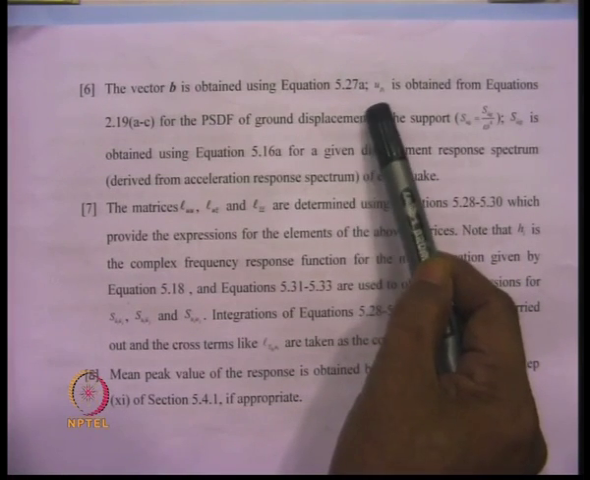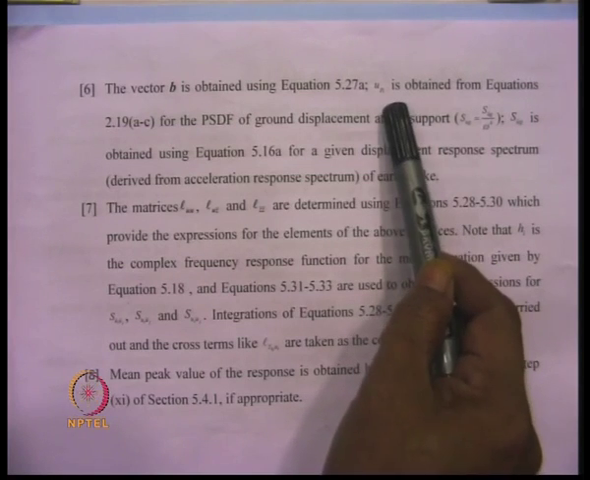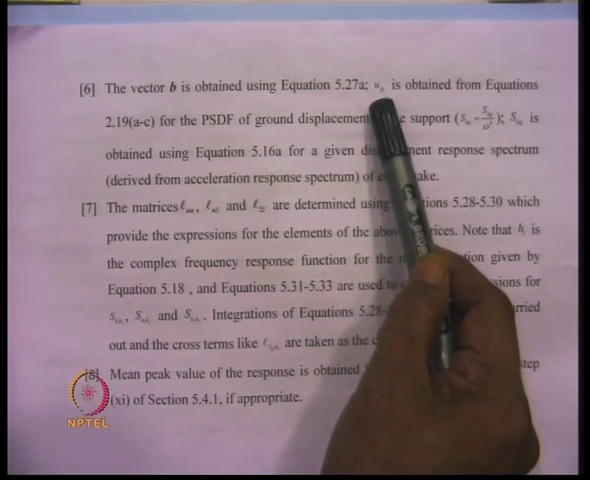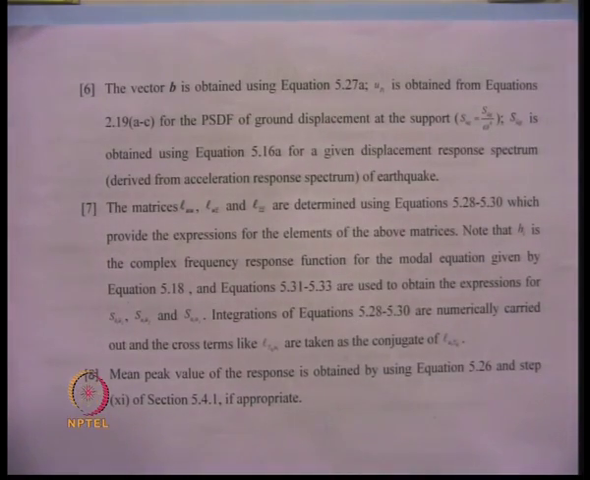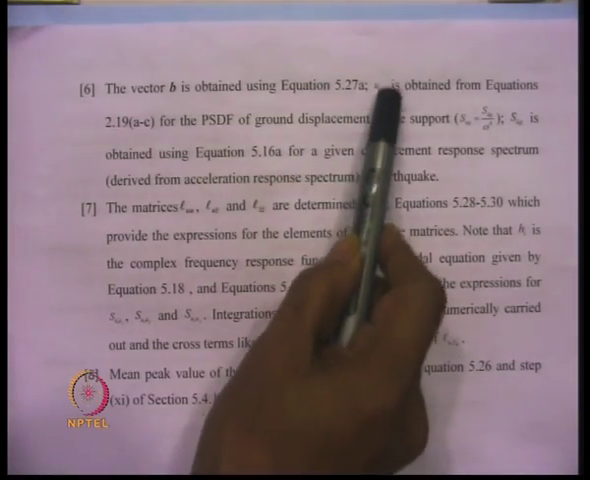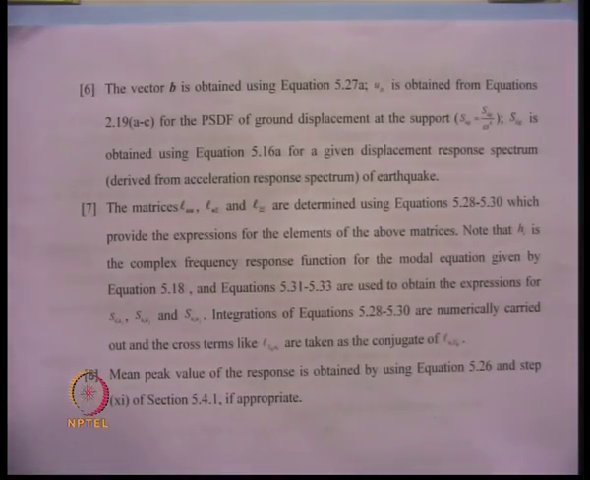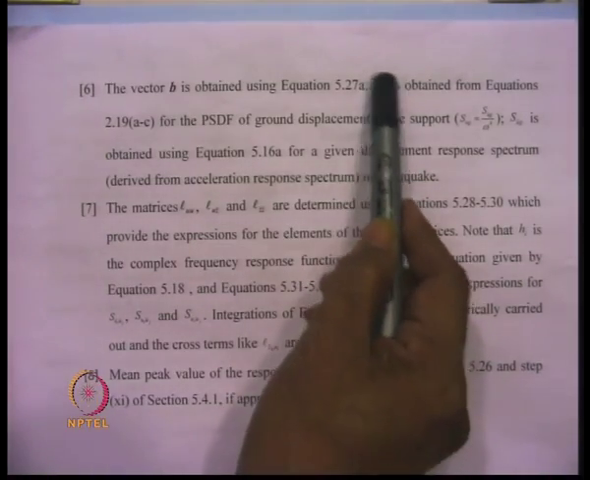to the power spectral density function for displacement. The area under that curve gives the standard deviation, and that standard deviation can be multiplied by a peak factor in order to obtain the peak value or expected value of the ground displacement.